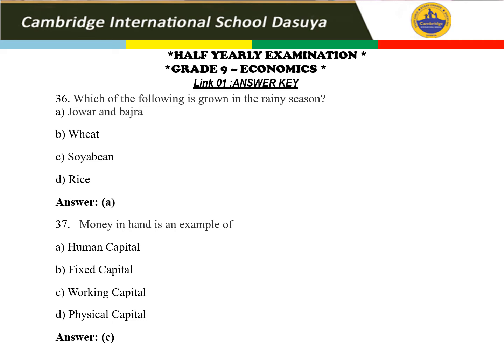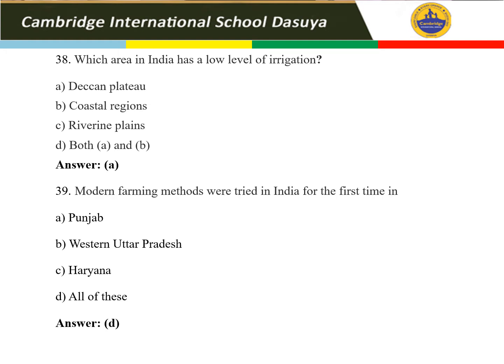Now let's move to the next slide and the answer for question 38. Here is the 38th question: which area in India has a low level of irrigation? We have already discussed this: Deccan Plateau region, coastal regions, riverine plains, and both A and B. Your right answer is Deccan Plateau. That is option A. That is the correct answer. We have already discussed this thing.